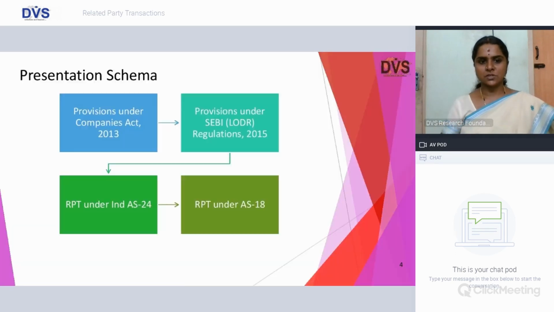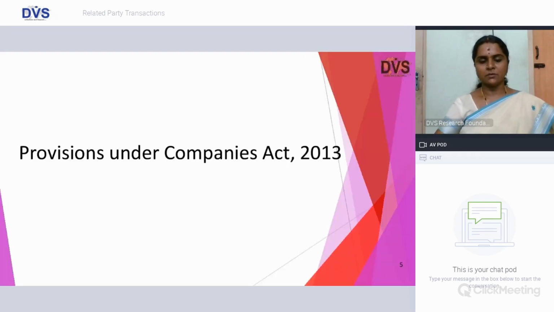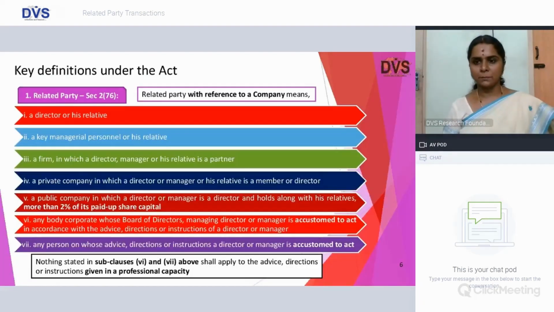These are the legends used in today's presentation. We already discussed that we are going to deal with it in 4 buckets. First, provision under Companies Act. So we all know that the provisions are under section 177 and 188 of Companies Act, where the key provisions are in chapter 12, where it deals with the company's meetings of board and its powers.